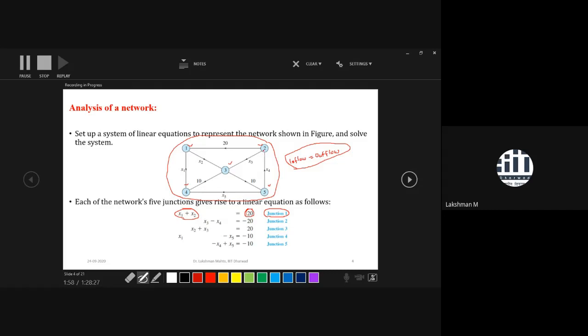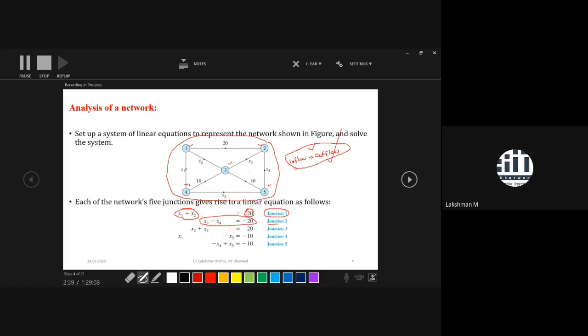Similarly, if you are in junction 2, what do you observe? How much total inflow will you observe? This 20 is going out of this one, so you can say that it is outflow. So for the sake of writing the equations in system form, you need to make a little modification, but the overall idea is always to apply this principle: total inflow equals total outflow in a junction. Through that principle, you will come across these five equations, because there are five junctions.